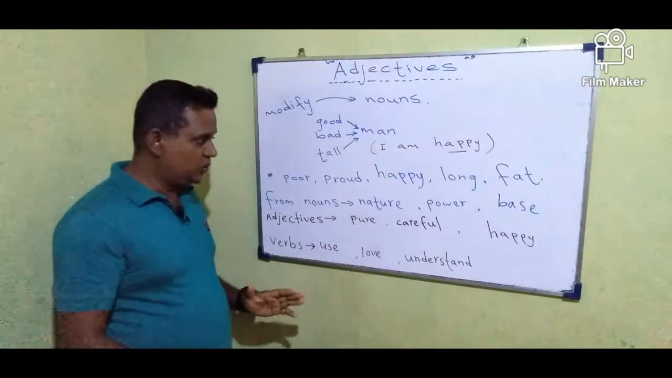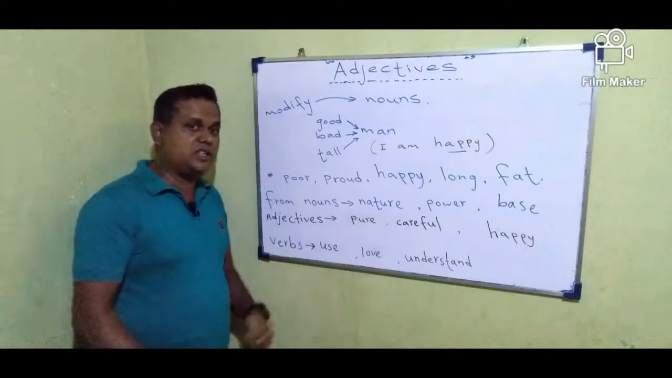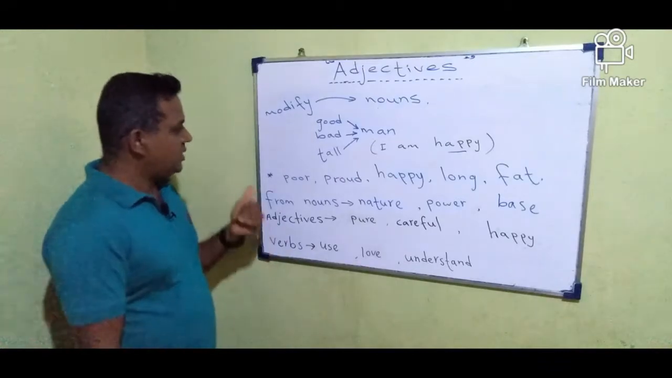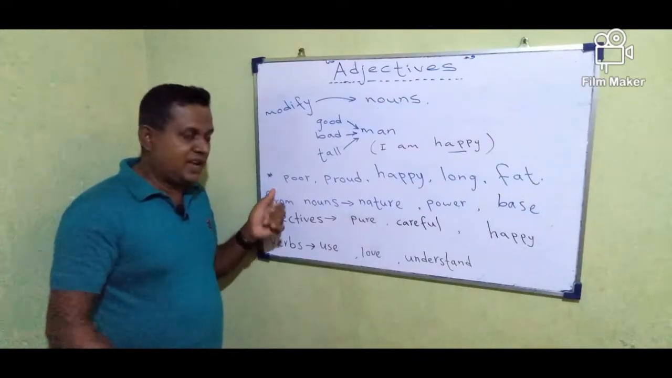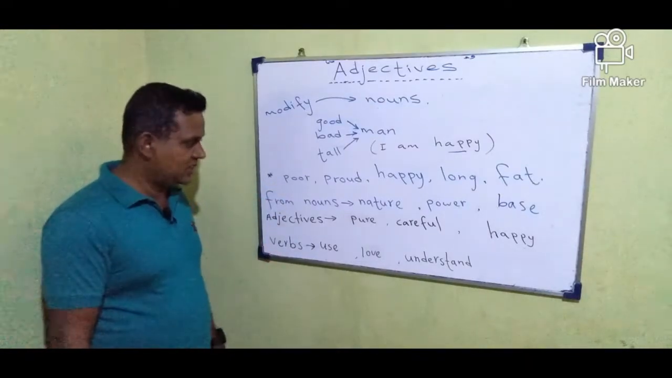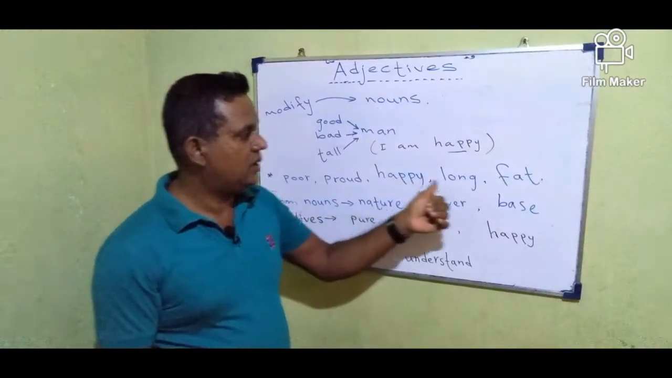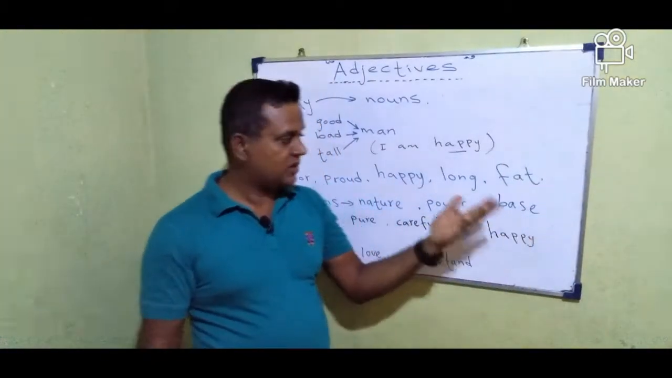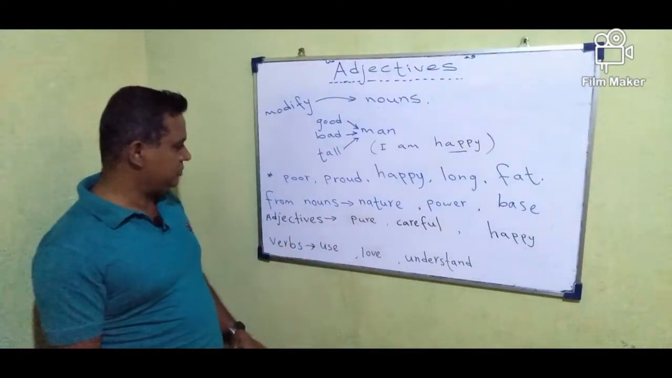Now I will tell you the common ways of forming adjectives in the English language. Normally, we can see some words in English that are simply adjectives, for example, poor, proud, happy, long and fat. These words function as adjectives in the English language.